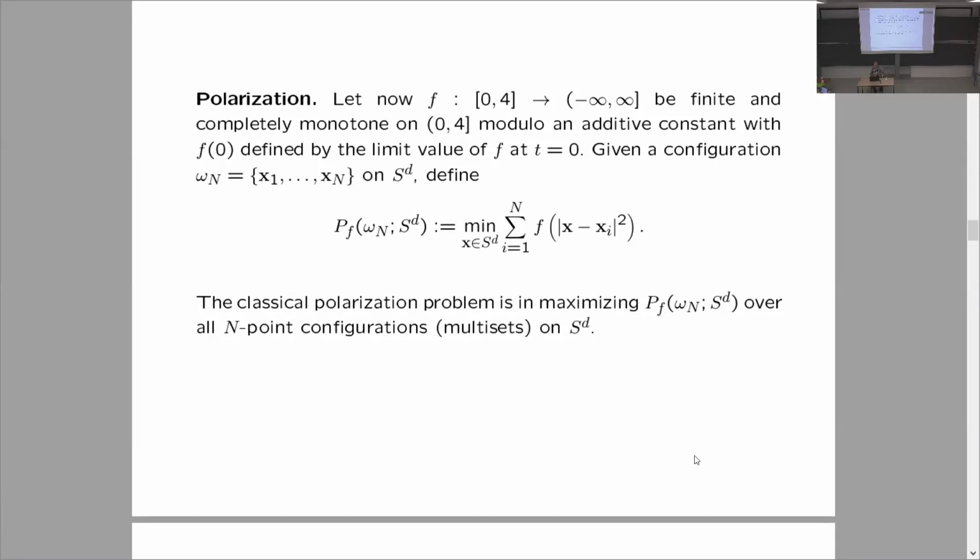So next we discuss the problem which we can solve using this result. Let's recall first the classical polarization problem. Well, let f be the potential function defined on the closed interval [0, 4], which allows now infinite value at 0. It is finite and completely monotone on the half-open interval (0, 4], modulo an additive constant. So which means that f itself would become completely monotone after adding a sufficiently large positive constant. Like, for example, the logarithmic potential, or the Riesz potential with negative s.